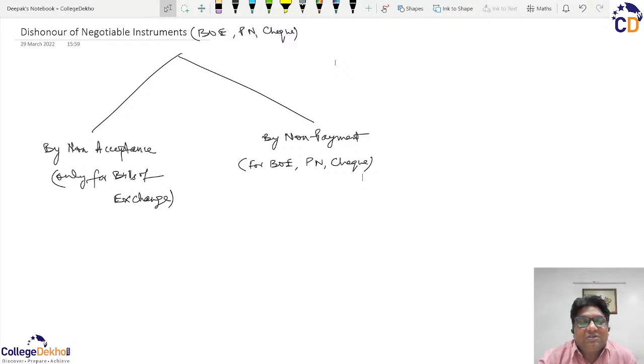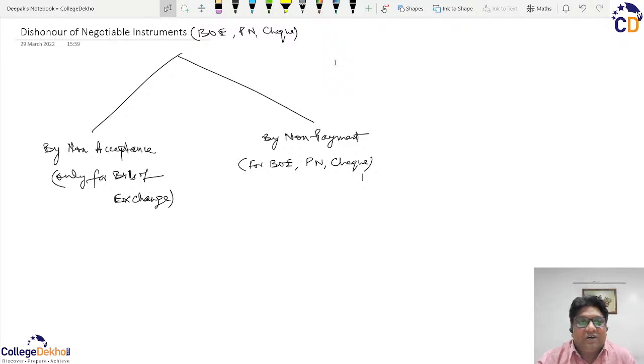So what happens in a bill of exchange? The drawer makes the bill of exchange and orders the drawee to undertake the responsibility to pay because he has received the goods. So there is always a question of acceptance. And when the drawee makes the acceptance, then he becomes liable.